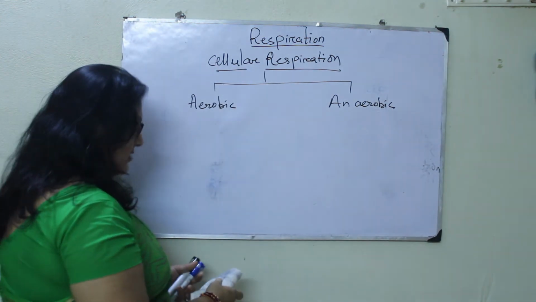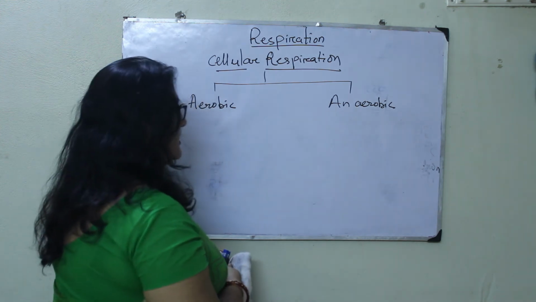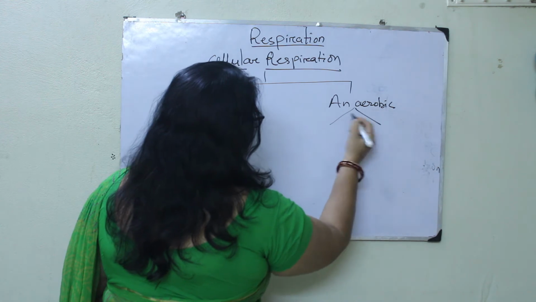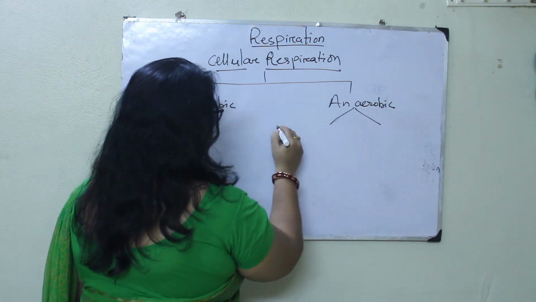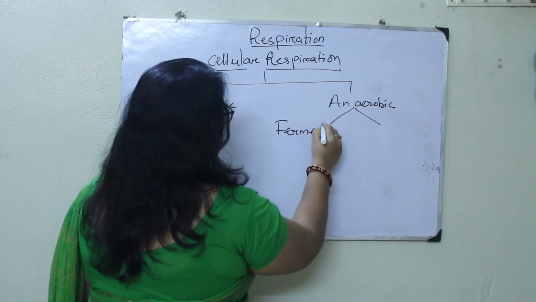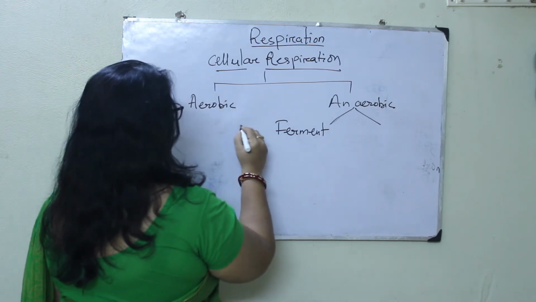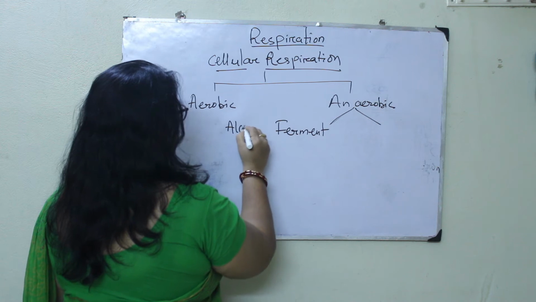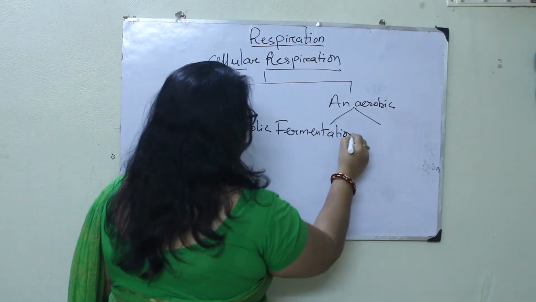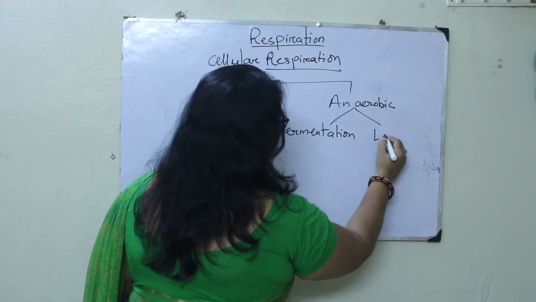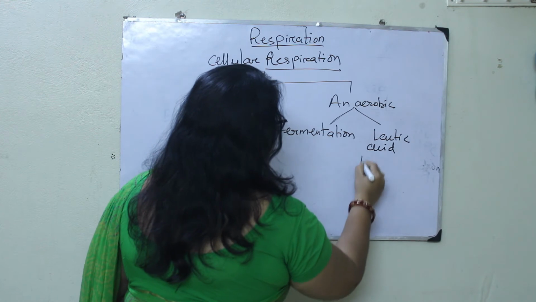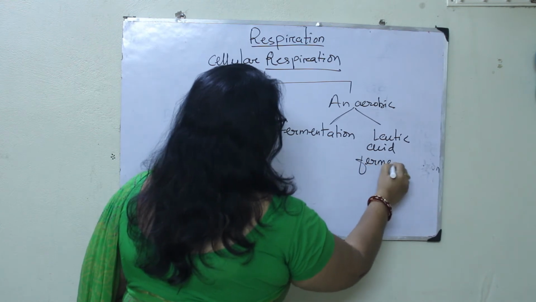In anaerobic respiration, one is fermentation, that is alcoholic fermentation, and the other one is lactic acid fermentation.